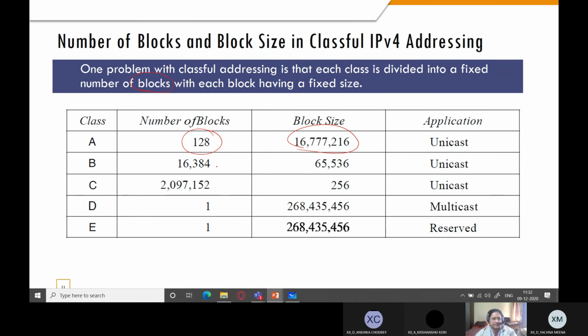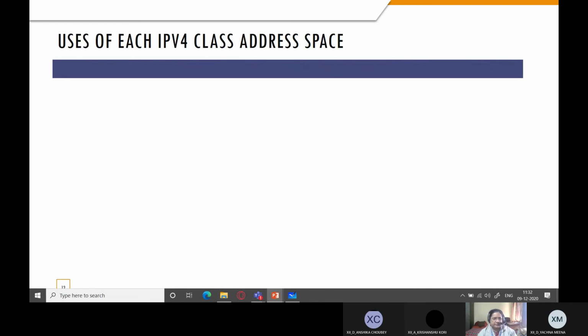You can see class B, number of blocks are less. Block size is also less. Class C, number of blocks are more. Block size is even less. And D and E have one block only with these many address space.